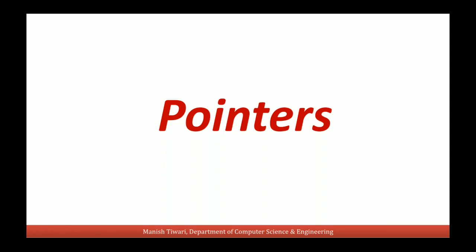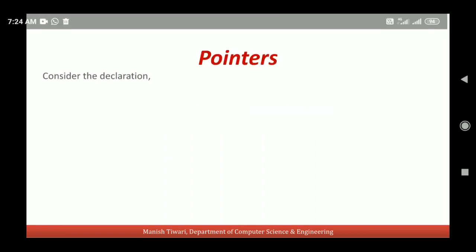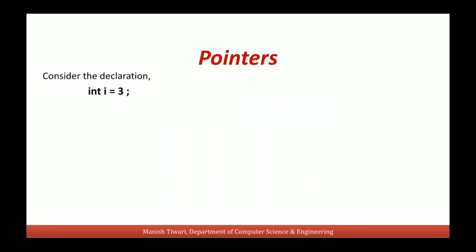Hello everyone, let's understand the concept of pointers. Let's consider a declaration. Here you see I am declaring a variable I and the value of I is initialized with 3. So what does this declaration tell?